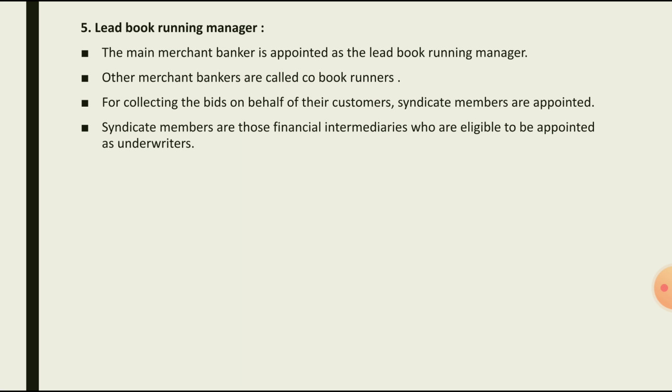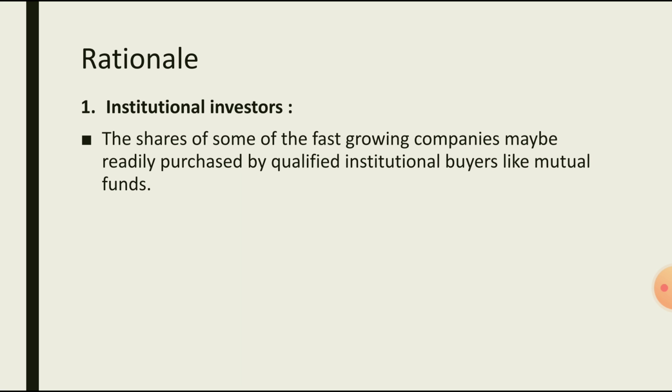Then let's see the last concept in this video, that is rationale or reason for issue of shares through book building. First reason is institutional investors. The shares of some of the fast growing companies may be readily purchased by qualified institutional buyers like mutual funds.